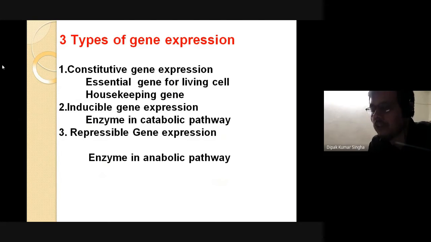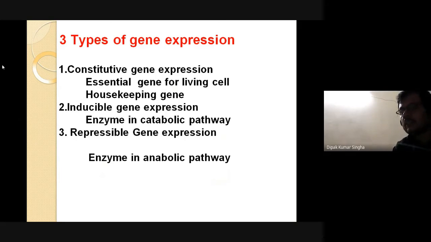That means the down regulation. The enzyme is in an anabolic pathway, that is called repressible. Repressor and depressor, another term is very common; basically they are both the same. Repressible gene expression means the enzyme is anabolic, there is some growth or new formation. Generally it is the slowest process, comparatively, than the inducible gene expression.